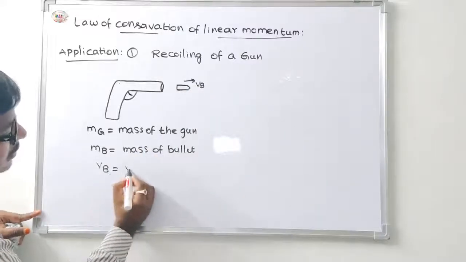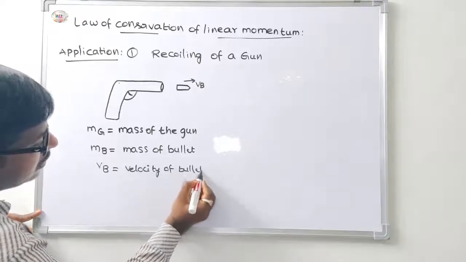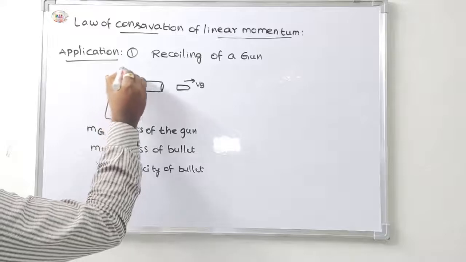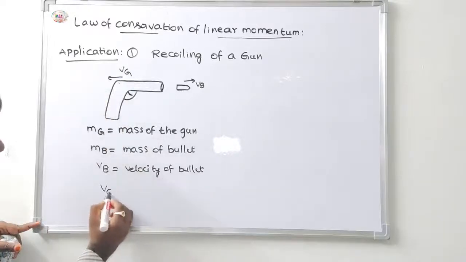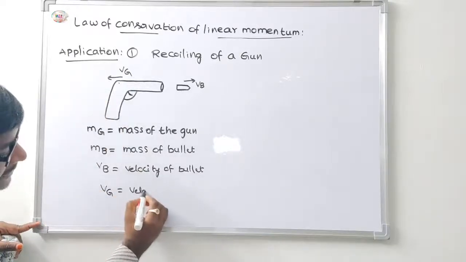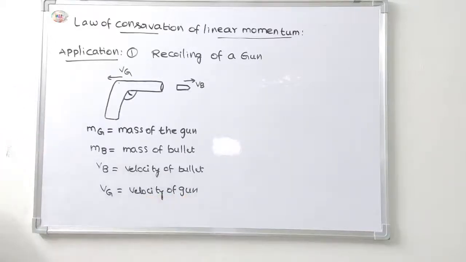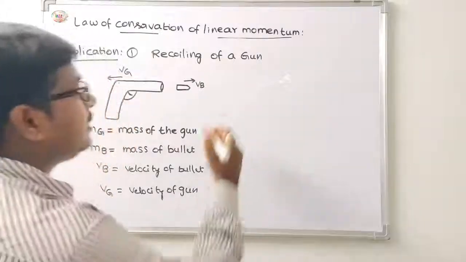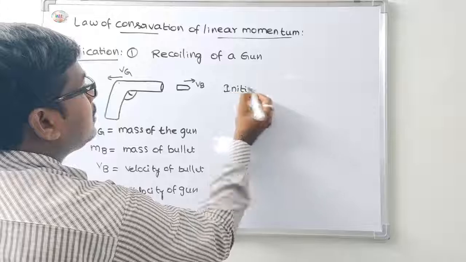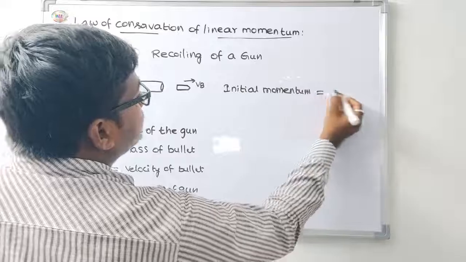Vb is the velocity of the bullet, and vg, acting in the opposite direction, is the velocity of the gun. Now the initial momentum of the system: before motion, the body is at rest, so the initial momentum of the bullet and gun system is 0.